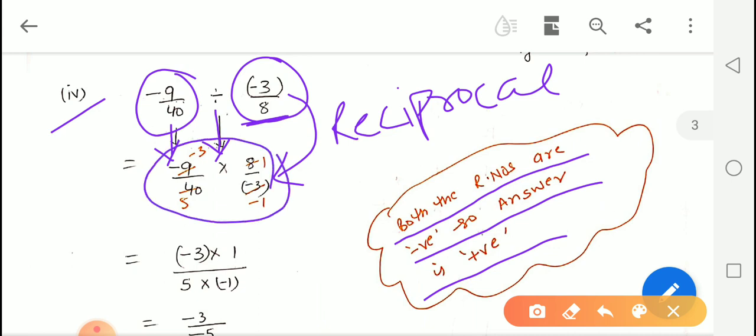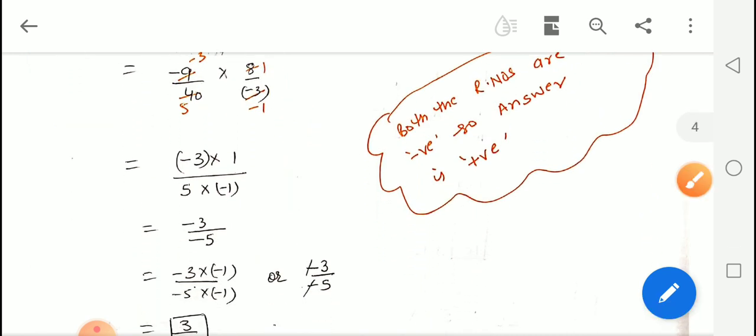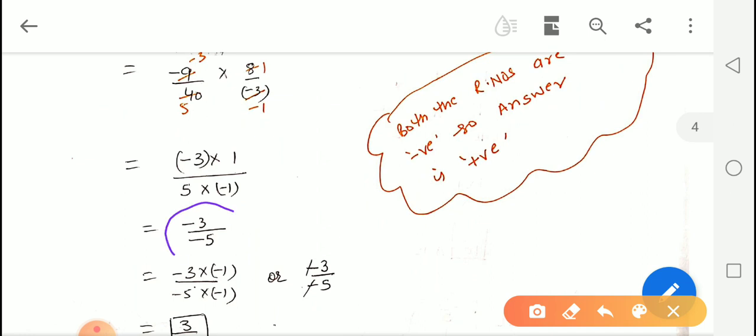We will see whether cancelling is possible between numerator and denominator. Yes, 8 ones are 8 and 8 fives are 40. Here negative 3 and negative 9 can be cancelled out. 3 ones are 3 and 3 threes are 9. Now we will multiply numerator by numerator and denominator by denominator and get negative 3 upon negative 5 as the answer.